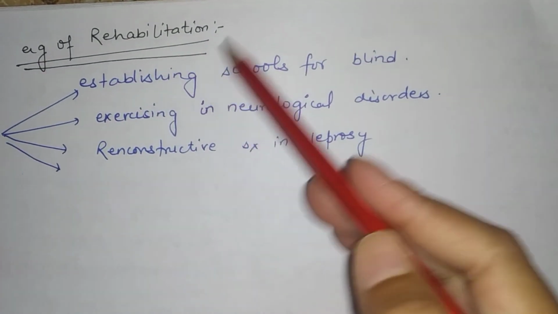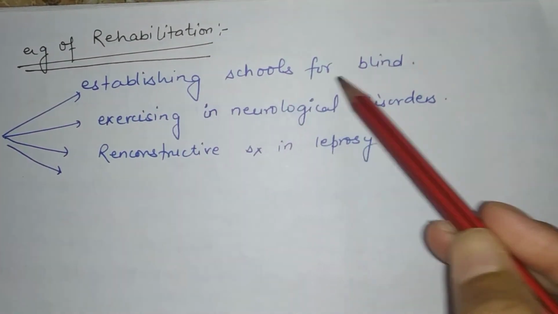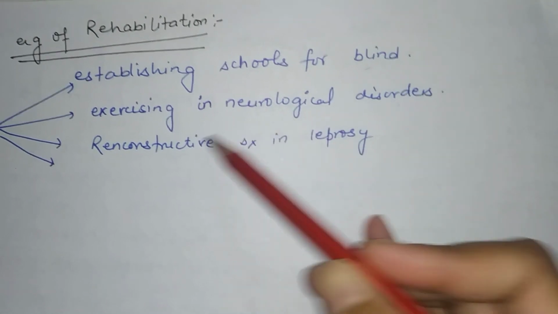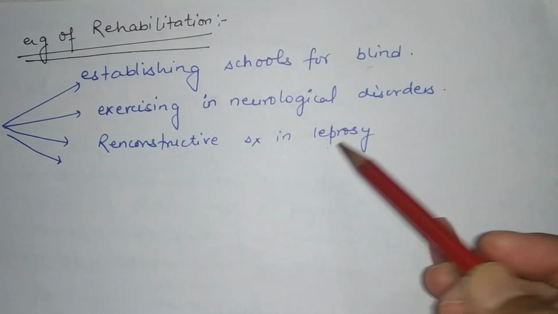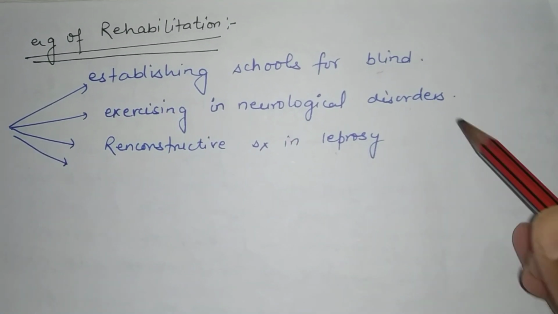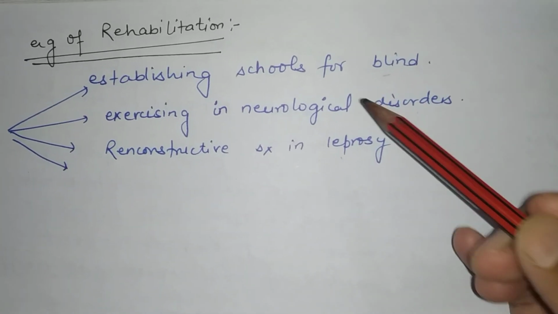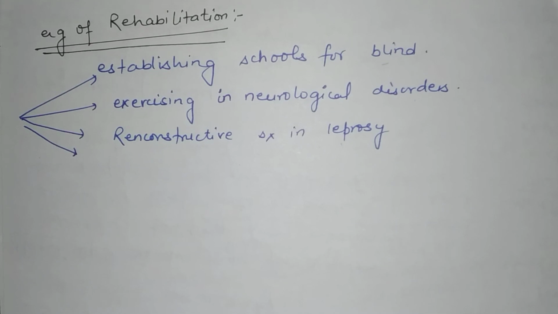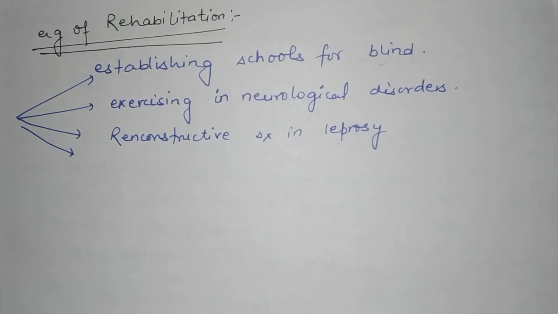There are some examples of rehabilitation: establishing school for the blind, exercising in neurological disorder, and reconstructive surgery in leprosy or some other disease condition. So in this video we have discussed about the level of prevention, at which level how we can able to prevent the disease condition. Thanks for watching.